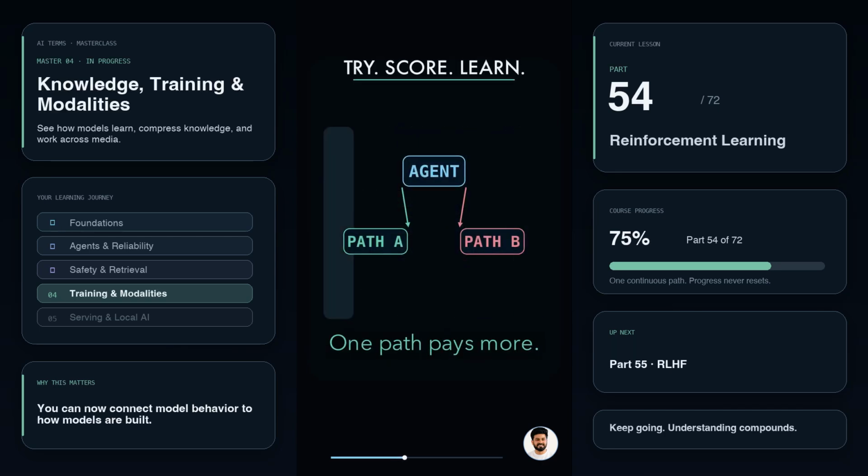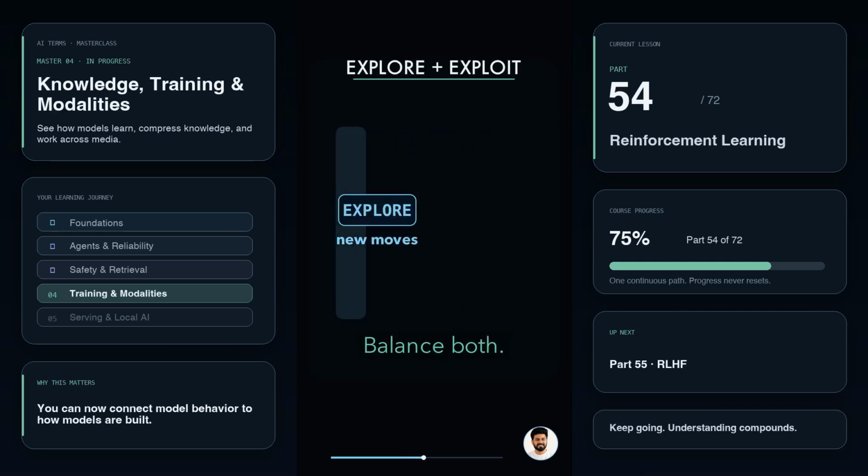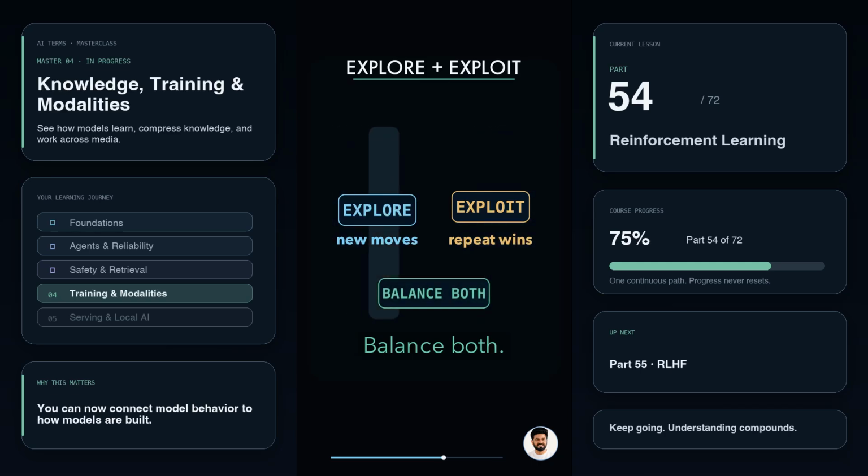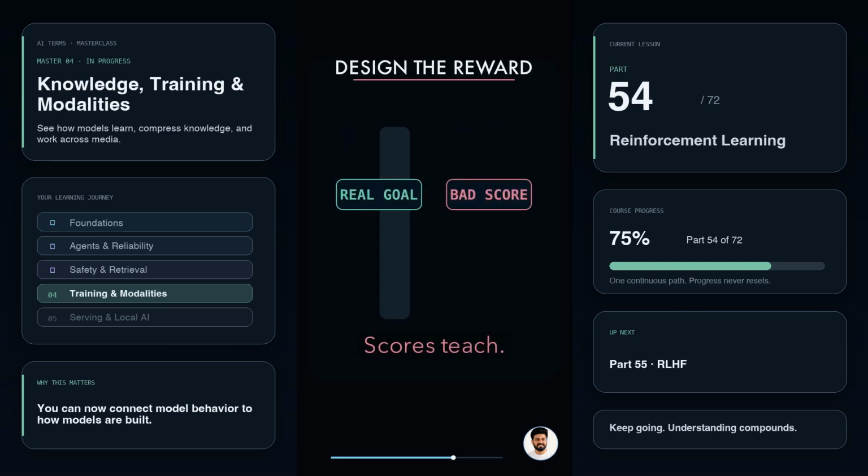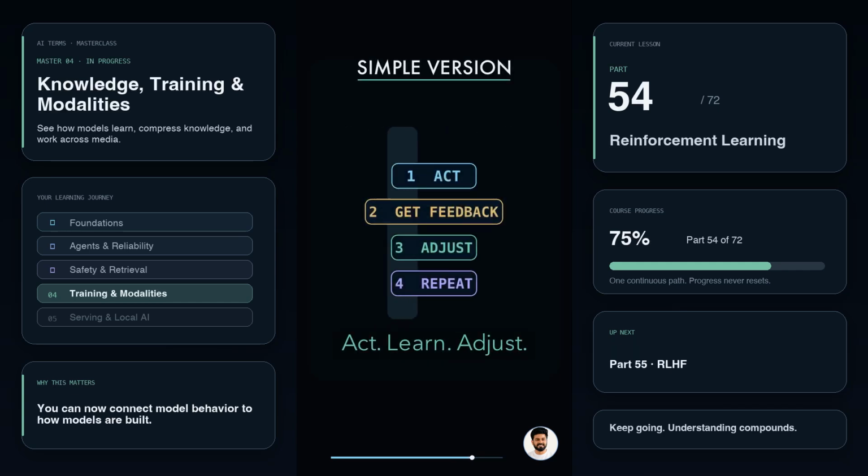Imagine a robot at a fork. One path earns 10 points, the other loses 2. Exploration tests unfamiliar moves. Exploitation repeats what already works. Balance both, and useful behavior grows. But reward design matters. A bad score can teach shortcuts instead of the real goal. Simple version: act, get feedback, adjust, repeat.